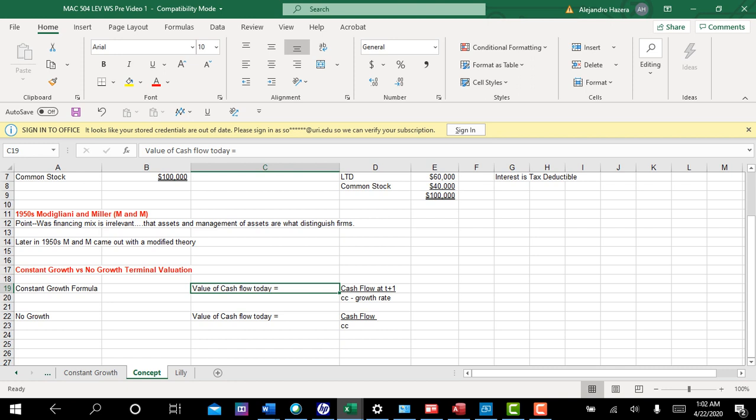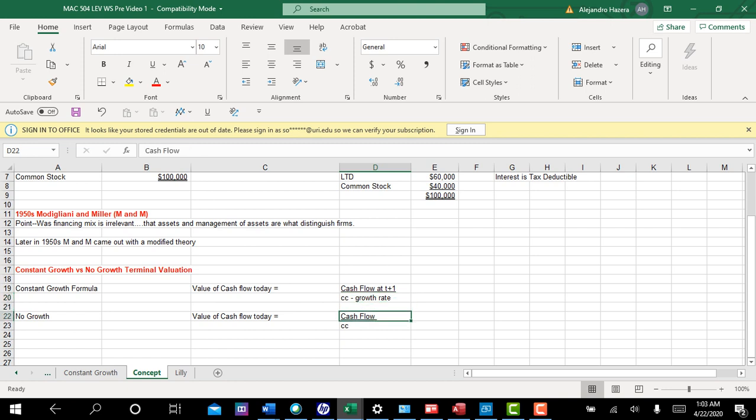I think some people call it the Gordon growth model, the Gordon constant growth model. But basically, it's the valuation we've always been using. To get the value of a constant growth cash flow today, take the cash flow today, take it out one period, and divide it by the cost of capital less the growth rate.